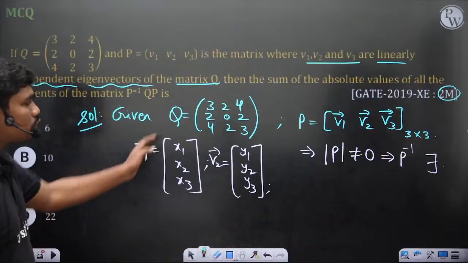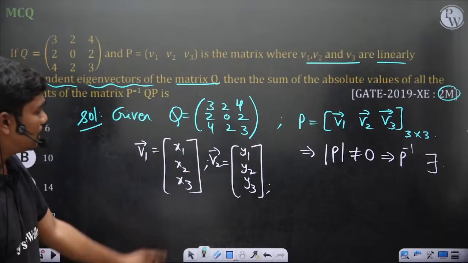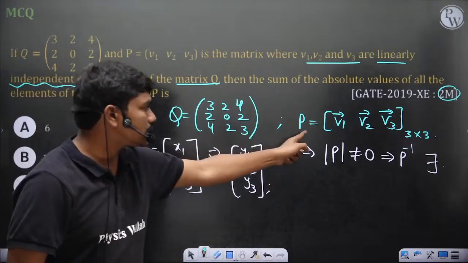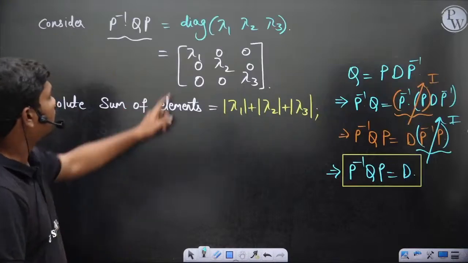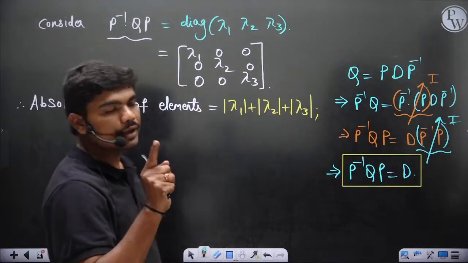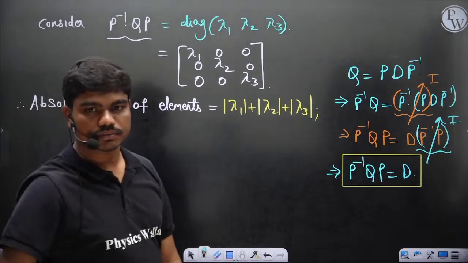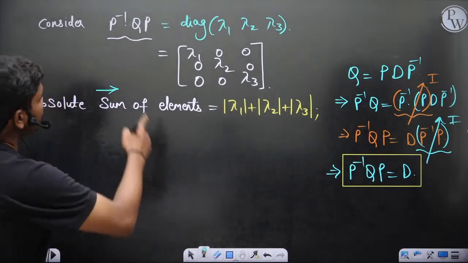Whatever I have taught till now is concept, which should be known to you generally. Like this is a 3 by 3 matrix, and if it is diagonalizable, it's a diagonal matrix. Knowing all these points will make you understand to write this step as the first step of your problem. So let's calculate the eigenvalues of the given matrix.